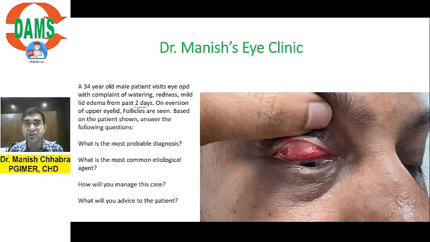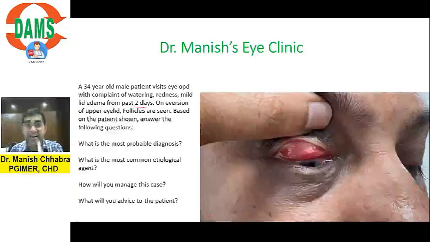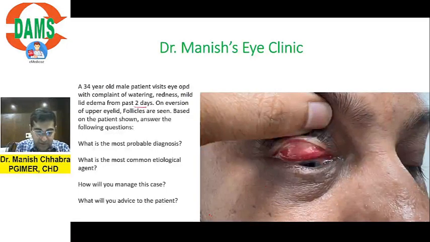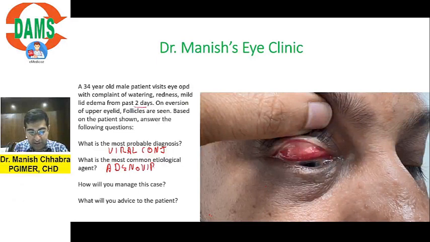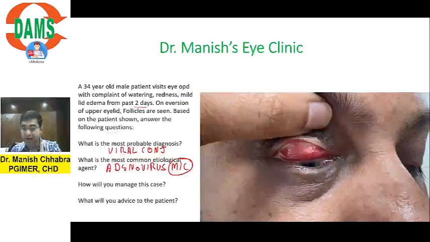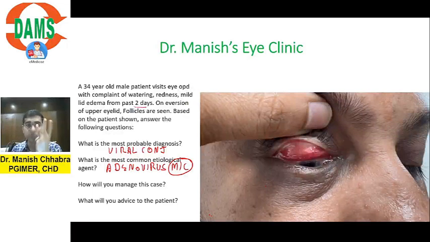Most common etiological agent is, so this is pink eye, viral conjunctivitis. One answer is correct. So this is your viral conjunctivitis. And the second answer is also correct. Very good. It is adenovirus. Most common is adenovirus, but it can be enterovirus as well, but most commonly it is adenovirus, so we are considering it adenoviral conjunctivitis.